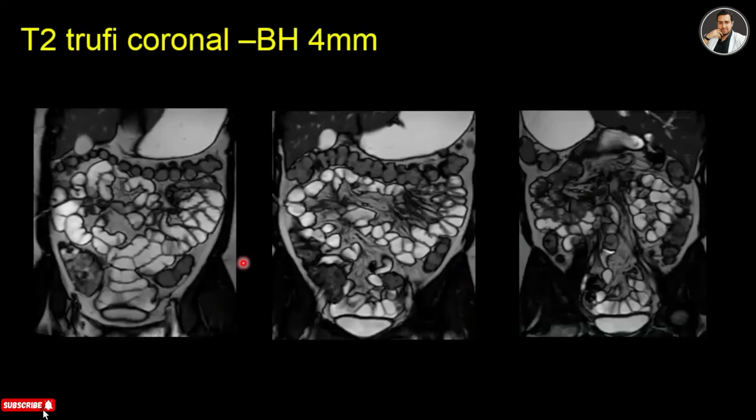And now let's look at the images, how the images look like. So start with the T2 trufi coronal breath hold 4 millimeter. So this is the trufi coronal. You can see that the small intestine is filled with mannitol solution, and also the stomach, you can see the stomach is distended. As this is a T2 weighted image, the fluids are bright in this image, and the intestines are looking nicely.